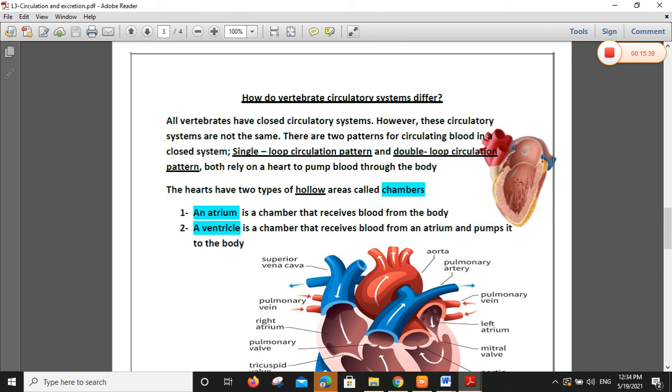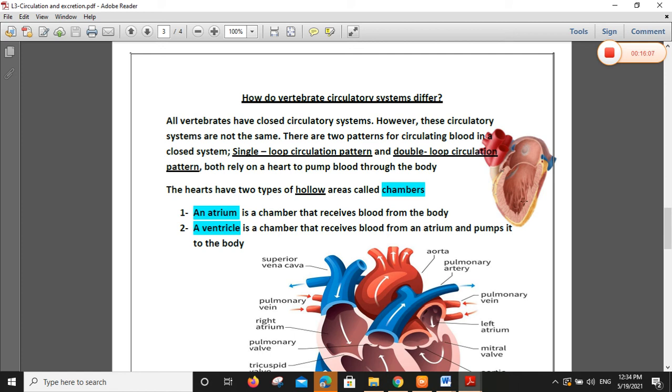The hearts of closed circulatory systems have two main chambers. The upper chamber is called the atrium and the lower chamber is called the ventricle. The atrium receives blood from the body. Blood enters the heart through the atrium.